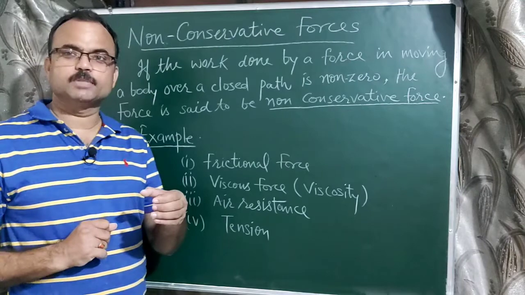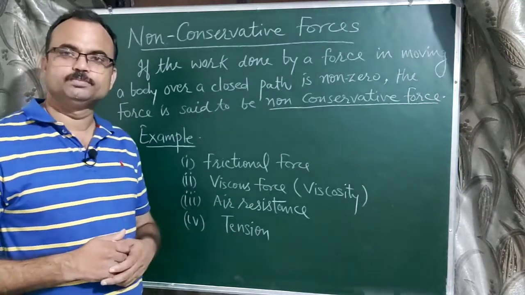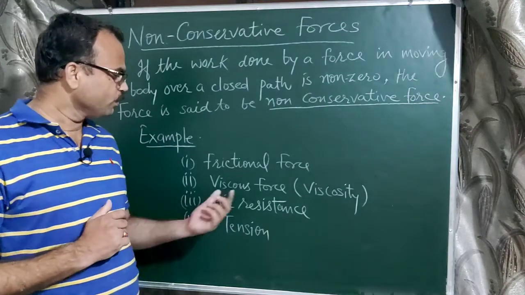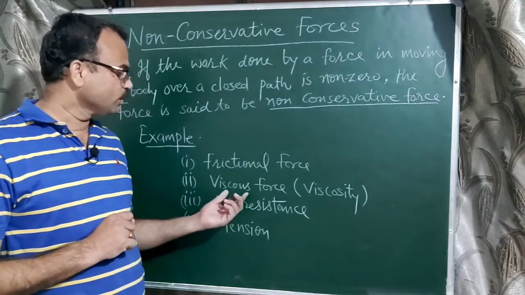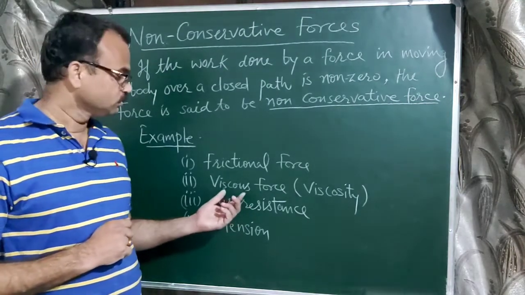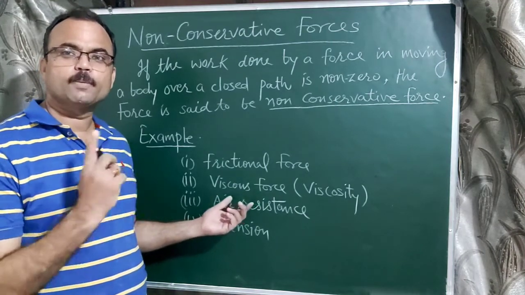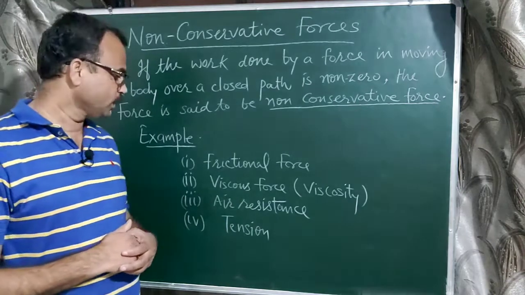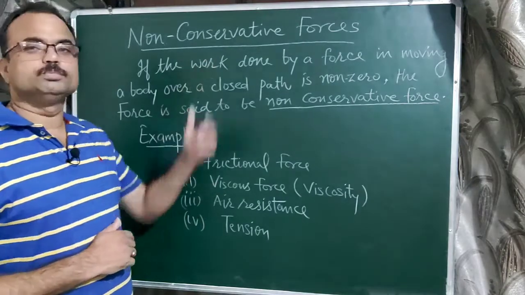But after some time, the churning of the milk stops due to viscous force. So in two different concentric layers, a force acts which opposes the motion of the liquid; that is known as viscous force. So the work done against viscous force is also non-zero for one complete rotation, for one complete circular path. These are the most popular examples of non-conservative forces.